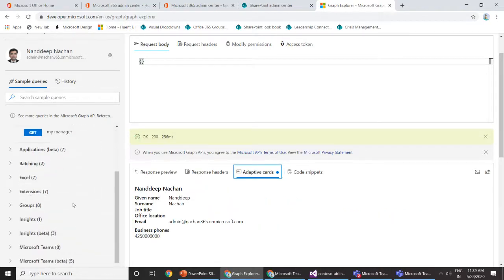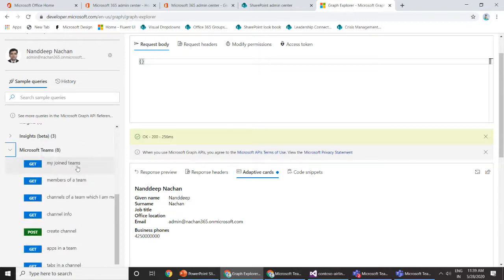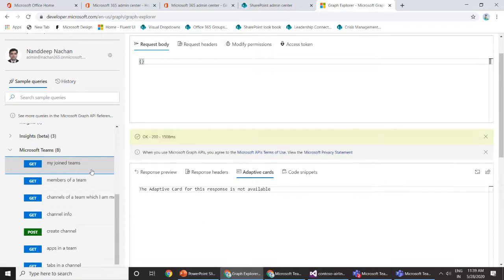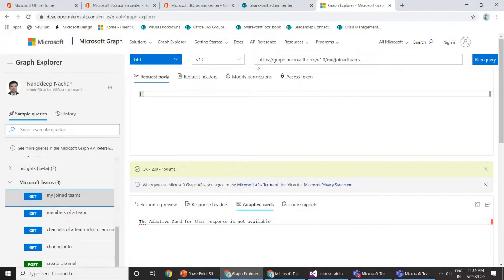Again, there are a few more APIs. Maybe I can quickly touch base on Teams. For example, if I want to get all of the teams which I have joined as a user, I can click on get my joined teams, and from here it has already prepared that endpoint for me, graph.microsoft.com/v1.0/me/joinedTeams.